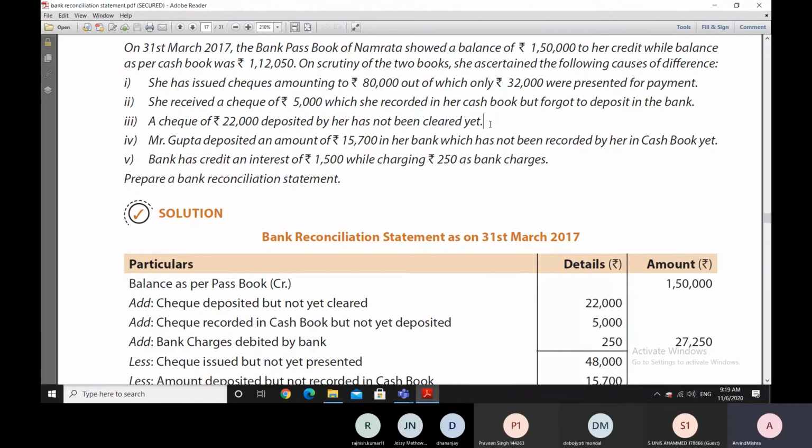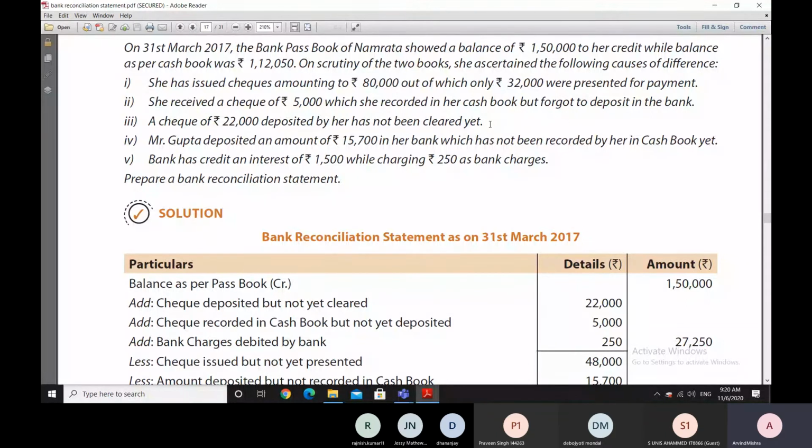Now she has received this check of 5,000 rupees, but herself forgot to deposit it in the bank. Now she has ascertained the difference. Once she has ascertained the difference, what will she do? Obviously, she will go to the bank and deposit that check. Now how did she come to know that she has forgotten to deposit that check in the bank?